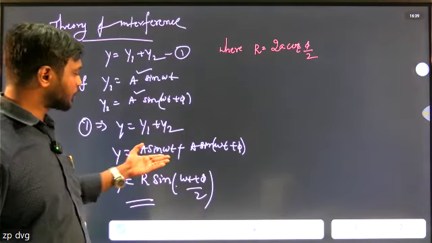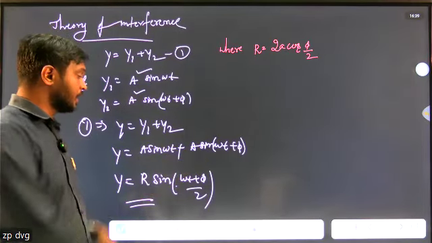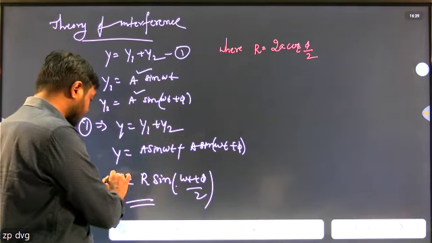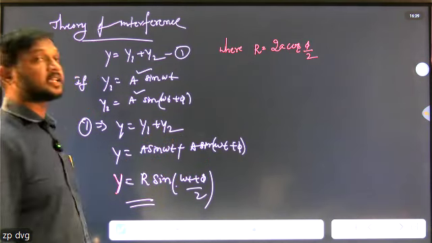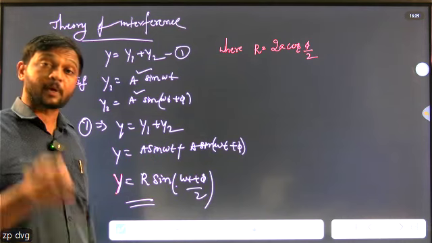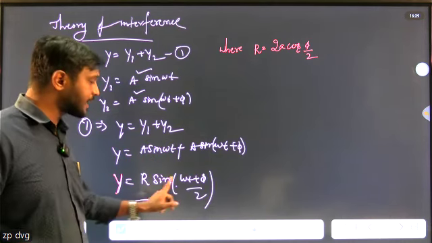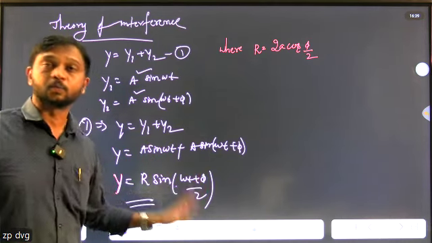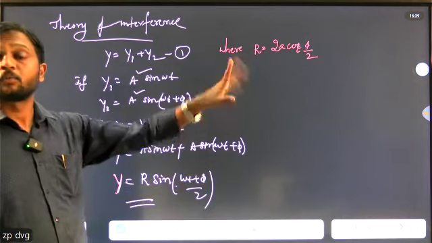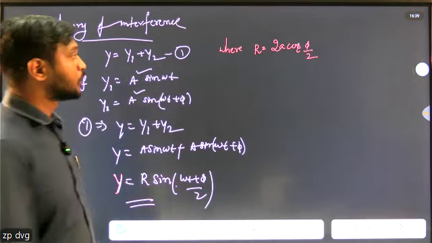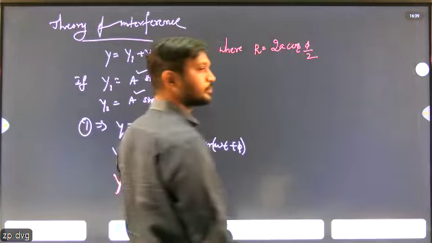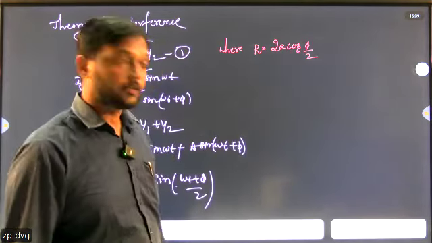Next, y equals a sin omega t plus a sin of omega t plus phi. If we solve this, what is the resultant displacement equation of the superposed wave? That is R sin of omega t plus phi by 2. Is it clear? Where, most important, R equals 2a cos phi by 2.